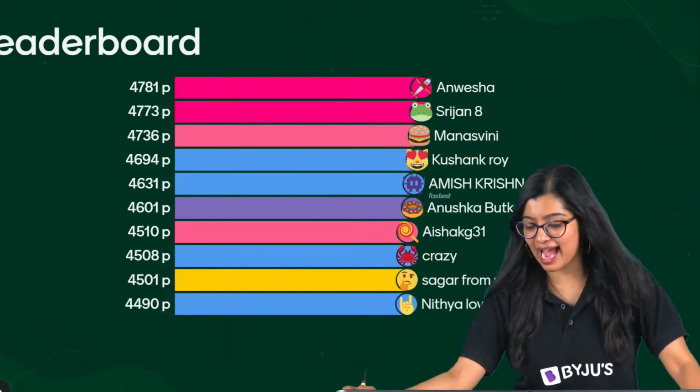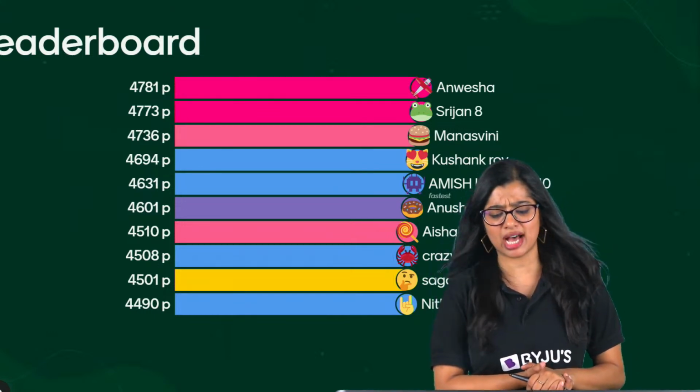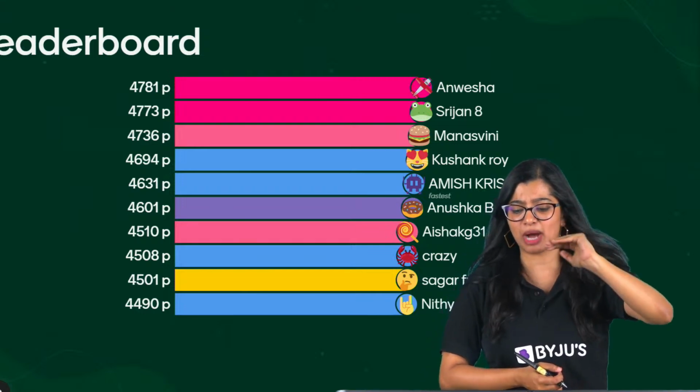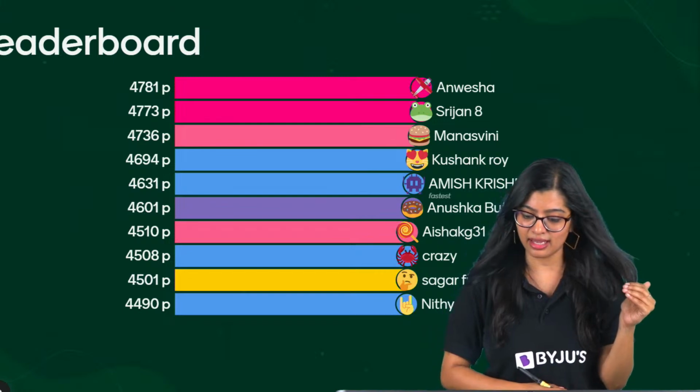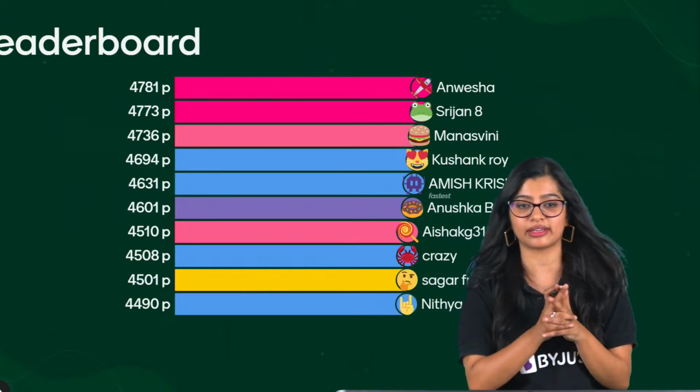So I can see that Amish Krishna 10 is the fastest, followed by Anvesha on top. I can see Shrijan class 8, Manaswini, Kushank, Anushka, I have Aisha, Crazy, Sagar from UP, Nitya, love you ma'am, love you too bacha, that all of you are here.